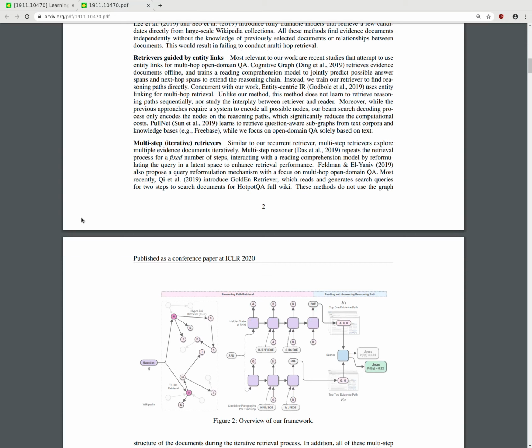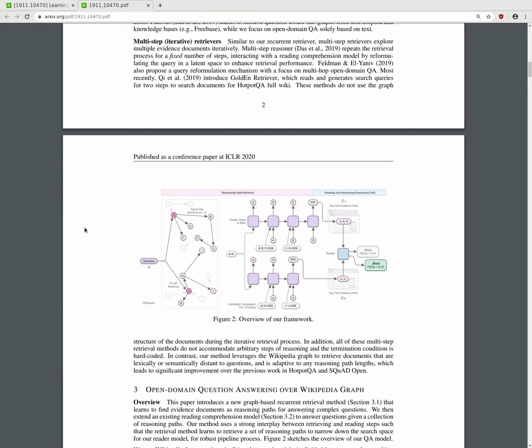Most relevant to our work are recent studies that use entity links for multi-hop open domain QA. Cognitive Graph retrieves evidence documents offline and trains a reading comprehension model to jointly predict possible answer spans and next hop spans to extend the reasoning chain. Instead, we train a retriever to find reasoning paths directly.